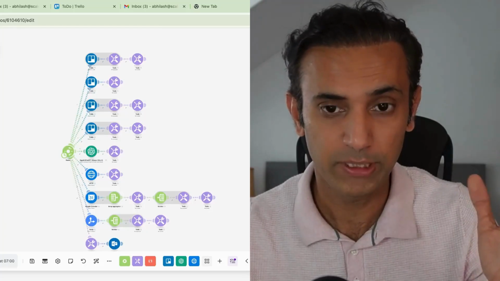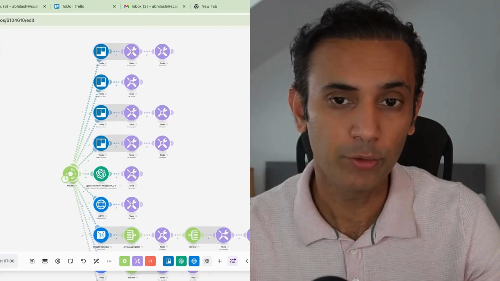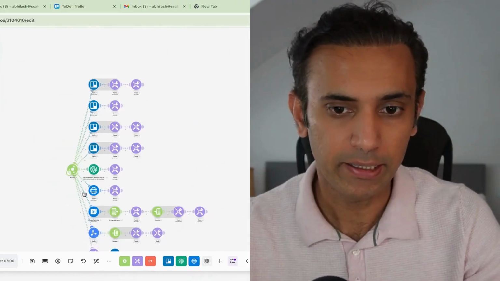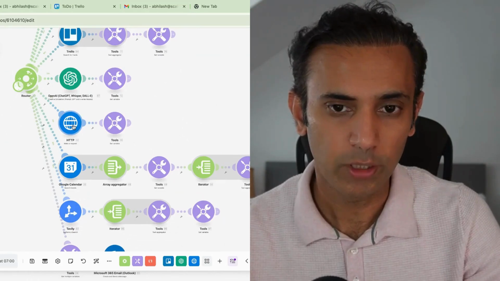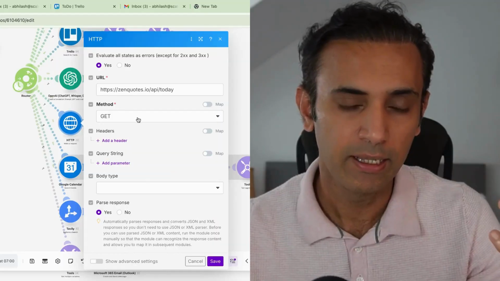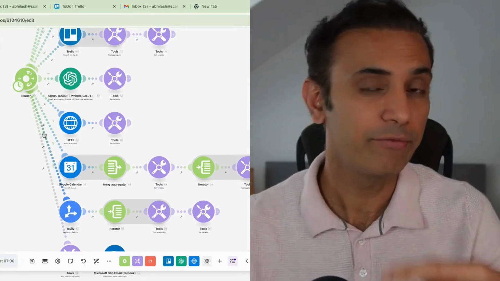So let's dive in. This is the automation that I'm talking about, which is built using make.com. It gets all my to-do list from Trello, looks into my Google Calendar and gets all the meetings that I've got. It goes online and fetches some motivational quote, 10 quotes in this case, and gets that added as well into my email. Additionally, I've done a few more tweaks.